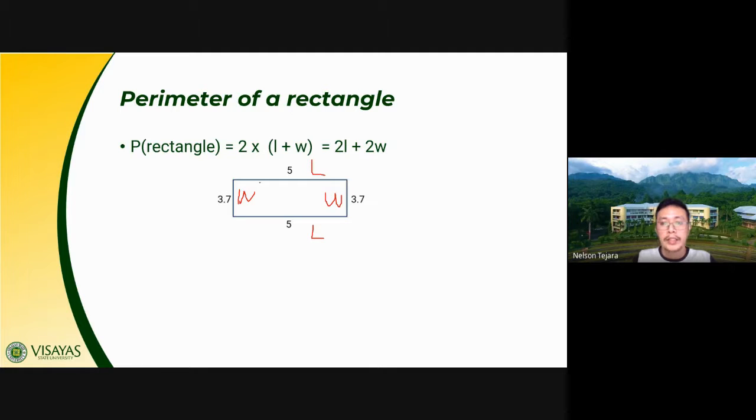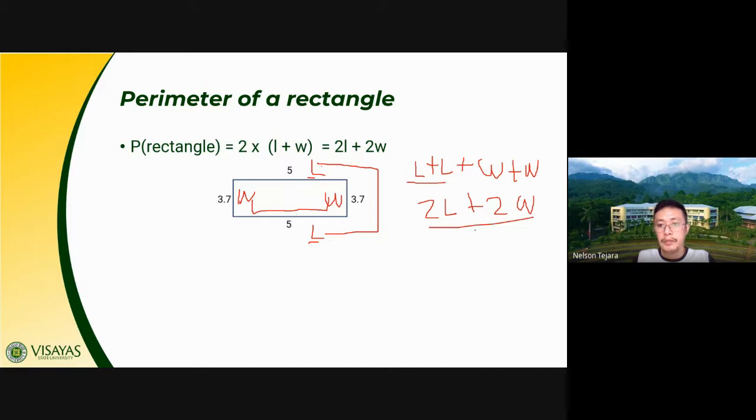If you add all of its sides, as in your lower class of algebra, you have to combine like terms. So L has a coefficient of 1, so it is L plus W plus L plus W, and adding these we get 2L plus 2W.